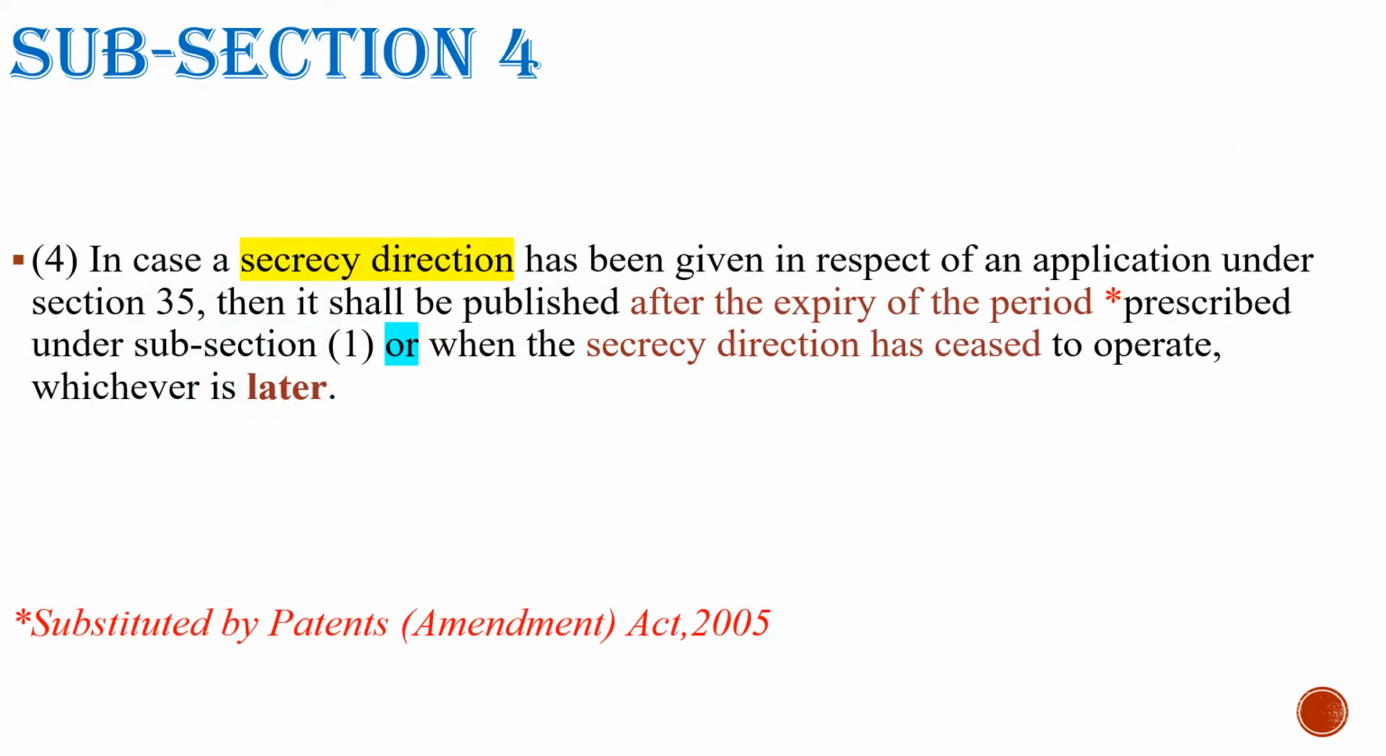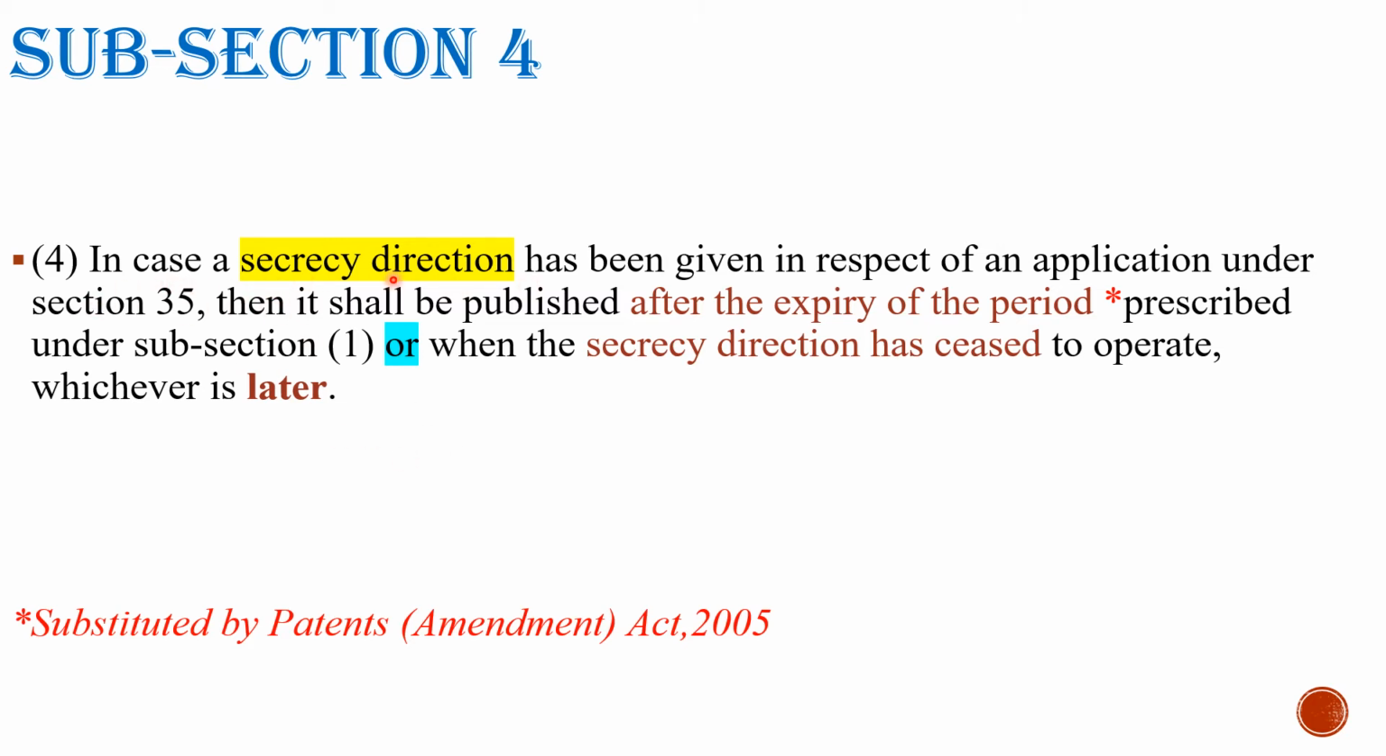Subsection 4 says, in case a secrecy direction has been given in respect of an application under section 35, then it shall be published after the expiry of the period prescribed under subsection 1, or when the secrecy direction has ceased to operate, whichever is later. Okay. So the key phrase here is secrecy direction. So whenever the secrecy direction word comes, friends, you certainly have to recall section 35. Fine. So read it again.